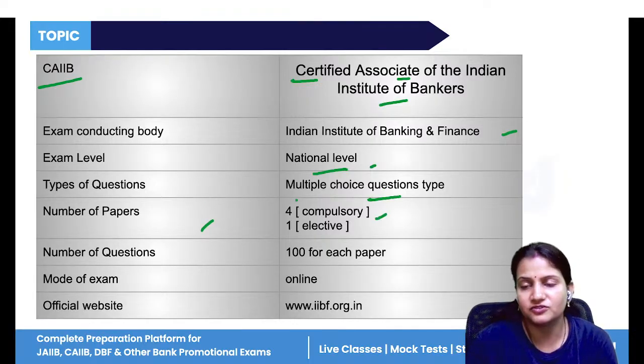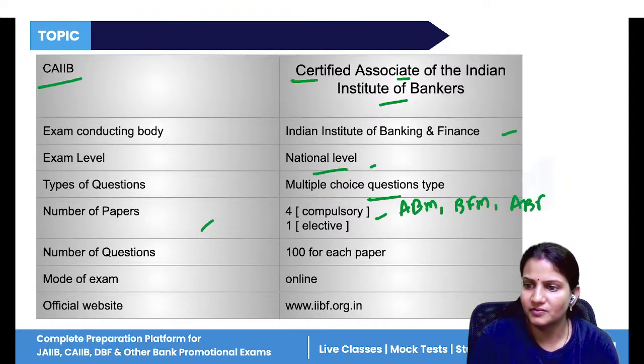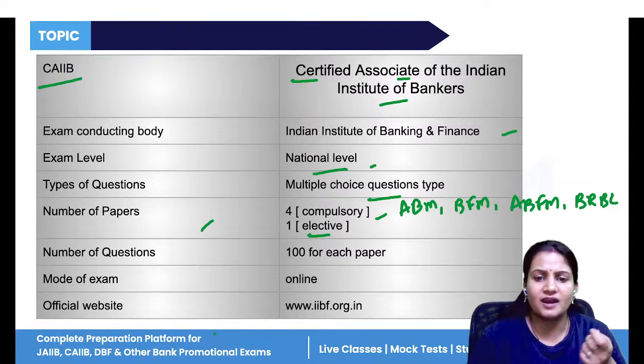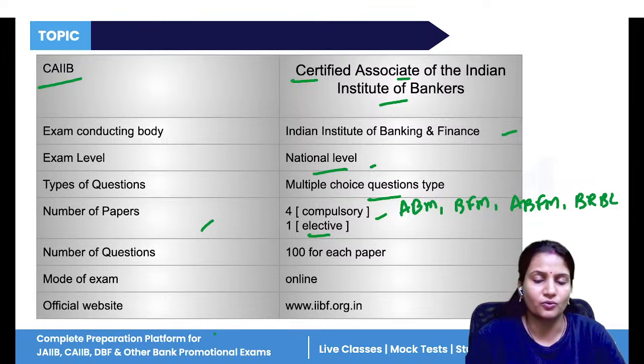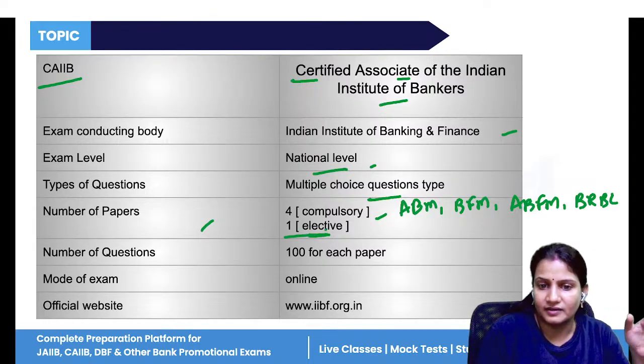Now, number of papers. Four compulsory papers are there. The first paper is ABM, second paper is BFM, third paper is ABFM, and your last paper is BRBL. These are the four compulsory papers and one elective paper. Don't think that the elective paper is not very important, that it is just like a subsidiary paper. No, the elective paper is equally important as your compulsory papers. If you don't get 50%, or 50 out of 100, you will not qualify in that paper unless it is your first attempt.